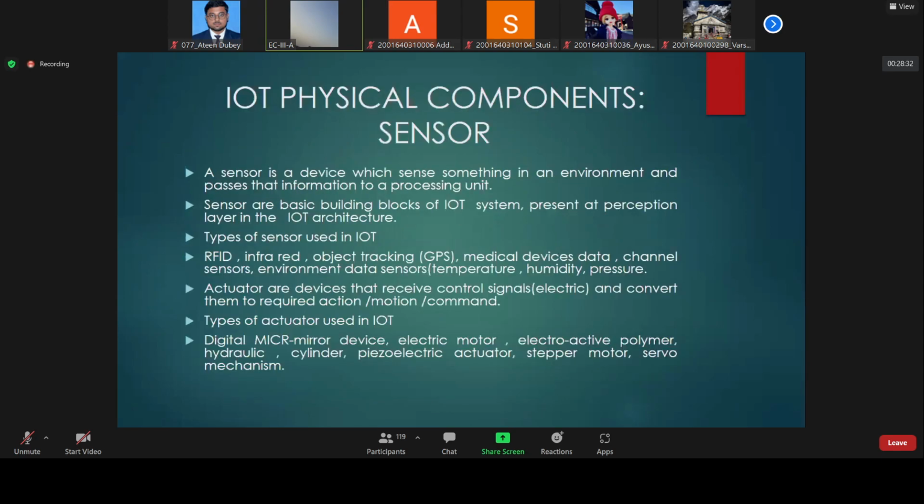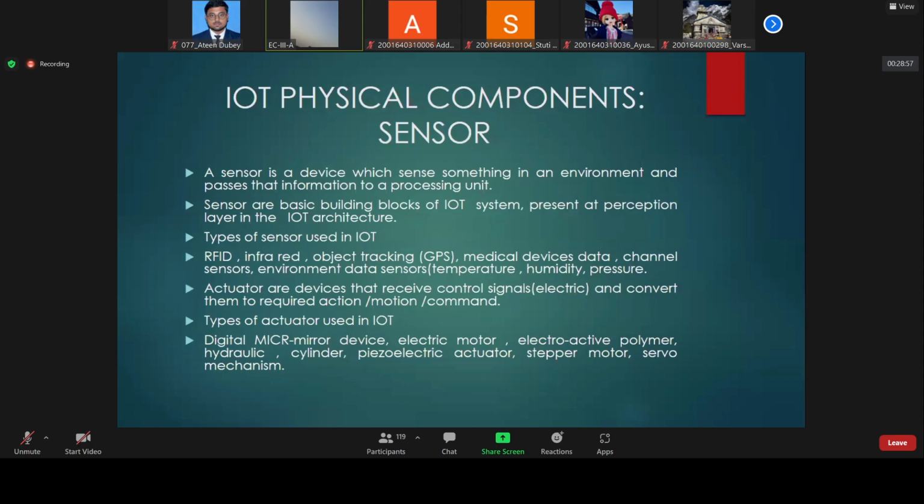Now we are moving towards the physical components of IoT. Slowly we are moving towards the project part, the practical session. IoT has various elements.